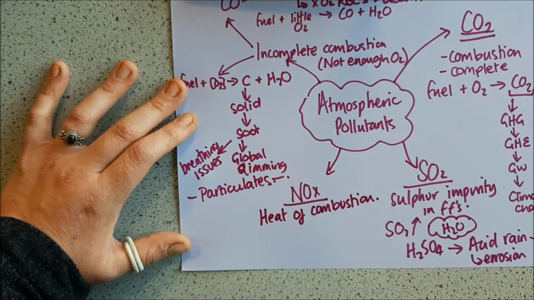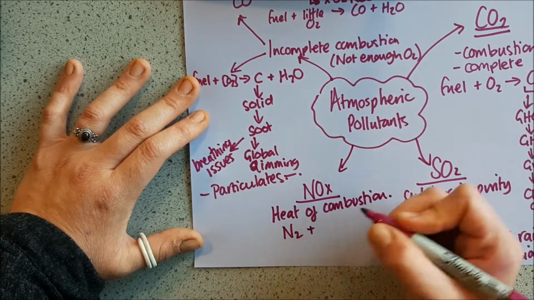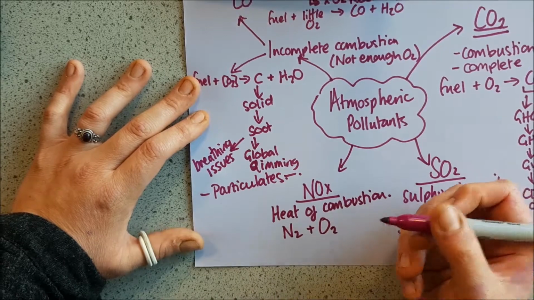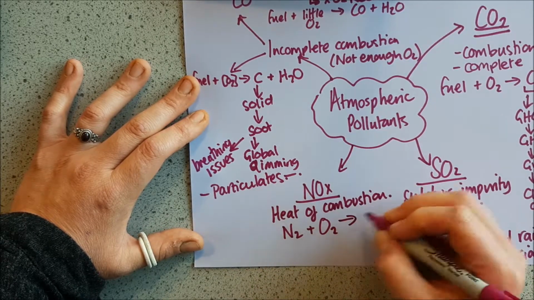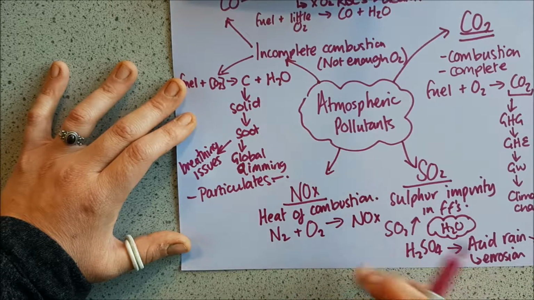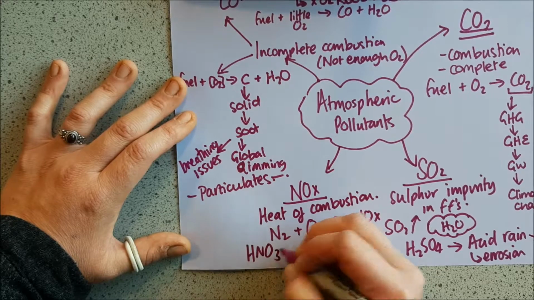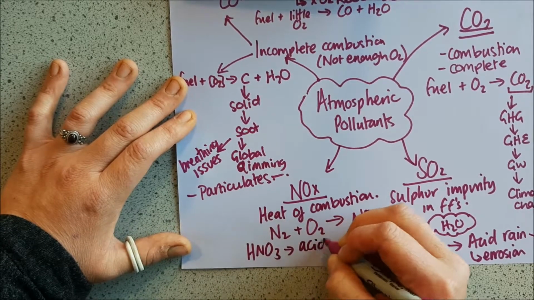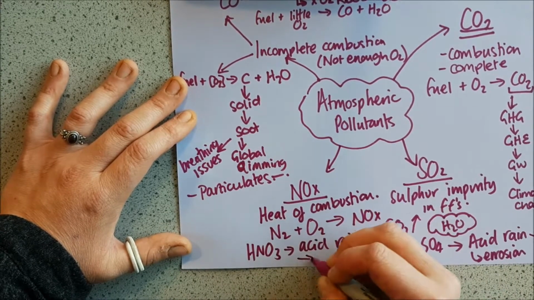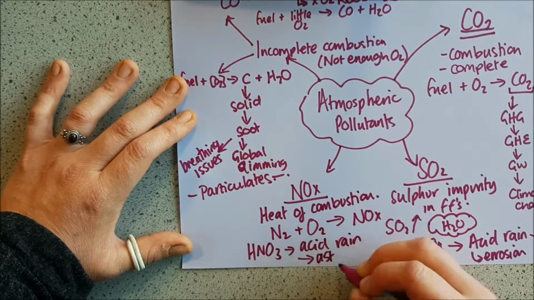It's an exothermic process, and there is a lot of nitrogen in the air, 78% of it, and it reacts with oxygen if it's hot, and then it produces these nitrogen oxides. These then go into the atmosphere, and again, they can become HNO3, which is an acid, can cause acid rain, but it can also cause irritation and breathing problems, such as asthma.